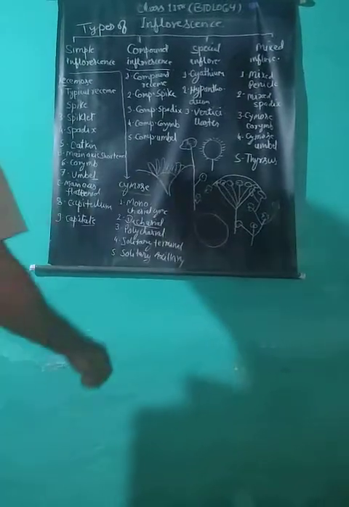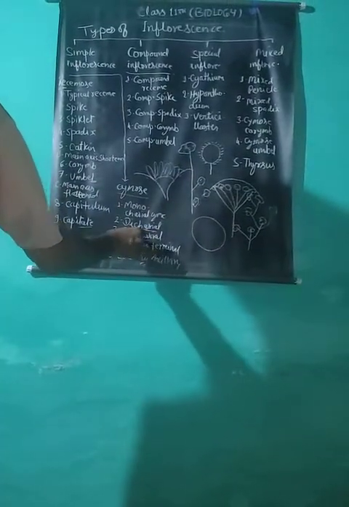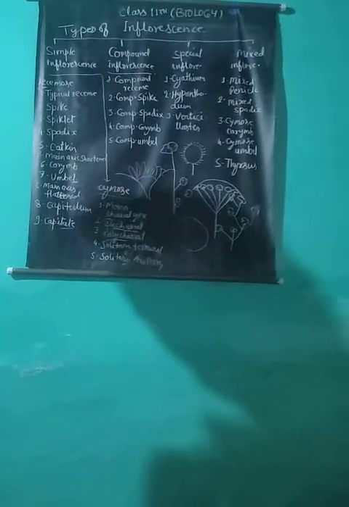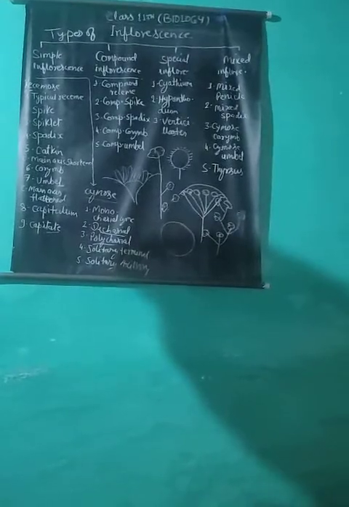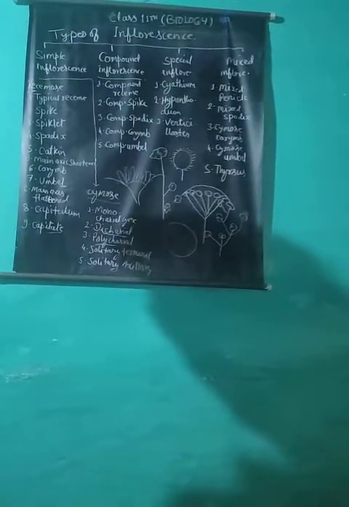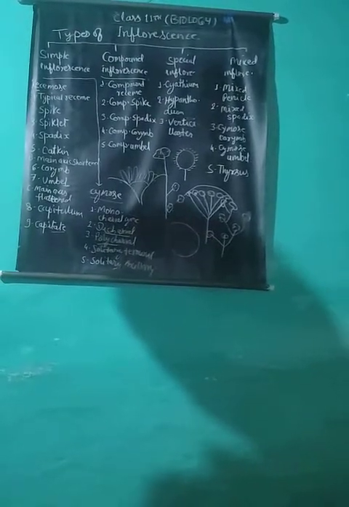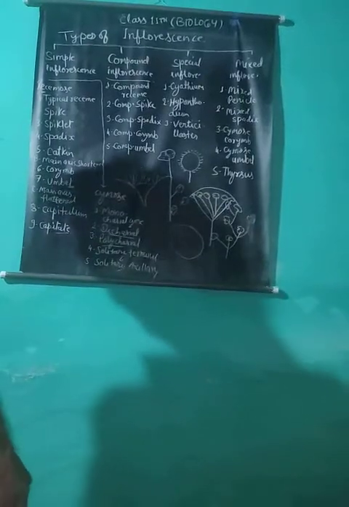Polychasial or multiparous cyme: when the main axis terminates in a flower after producing many lateral branches, and these lateral branches also terminate in a flower and give an appearance of an umbel, the inflorescence is called polychasial or multiparous cyme. Example: Calotropis or aak.